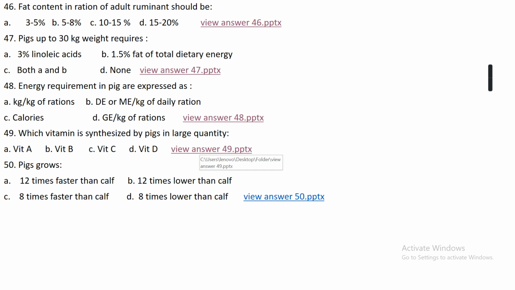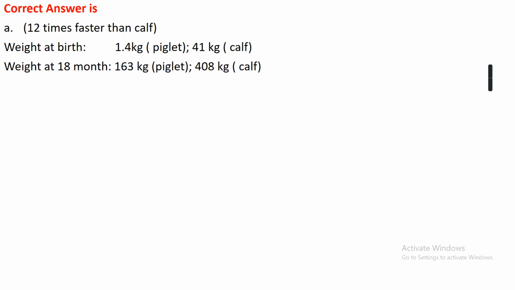Okay. Question number 50. It grows, option A, 12 times faster than calf. Option B, 12 times lower than calf. Option C, 8 times faster than calf. Or option D, 8 times lower than calf. The right answer is option A, that is 12 times faster than calf.